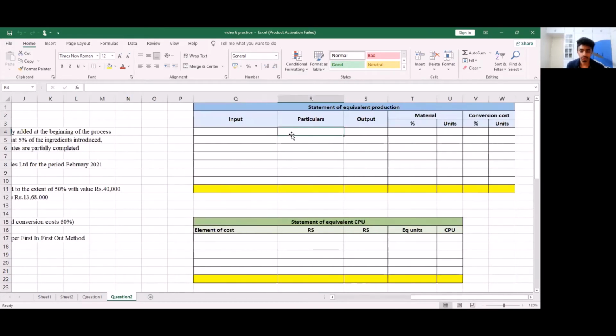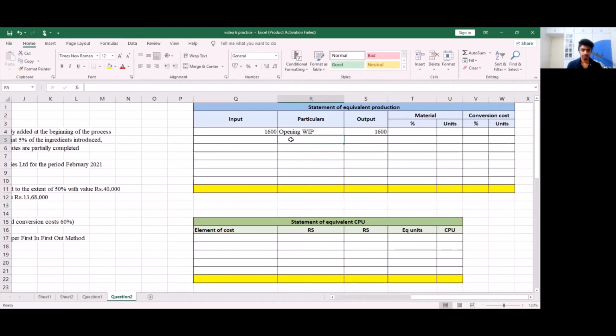So I'm going to write opening work in progress in my particulars. So opening work in progress is my input. So I write 1600, and this 1600 units of opening work in progress will go on to become my output. So I'm going to write another 1600.